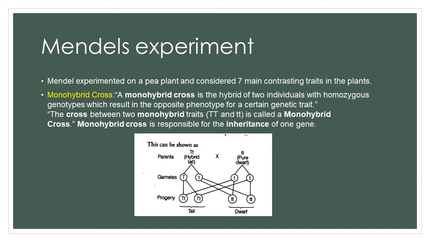This diagram shows the big T and the small t, that is the hybrid which is formed, and it is being crossed with the recessive parent. So here the parents are the hybrid tall and the pure dwarf, and the formation of the gametes.